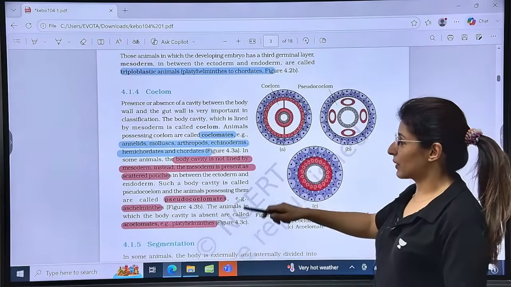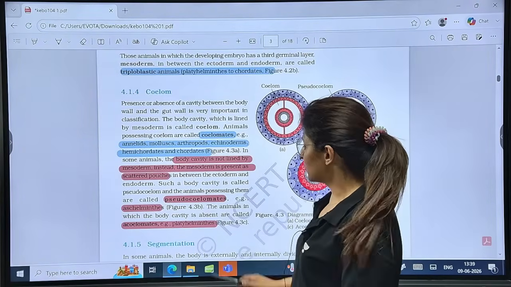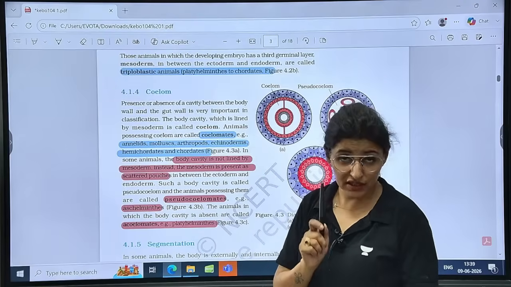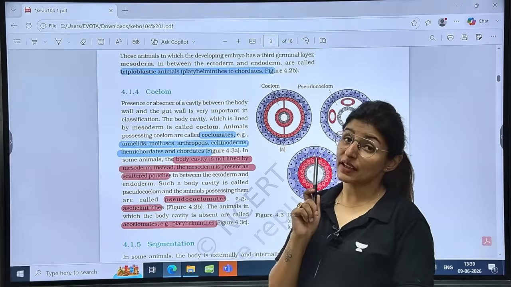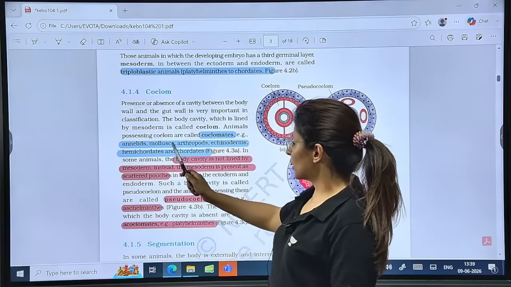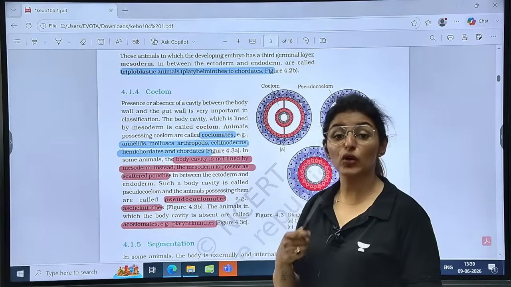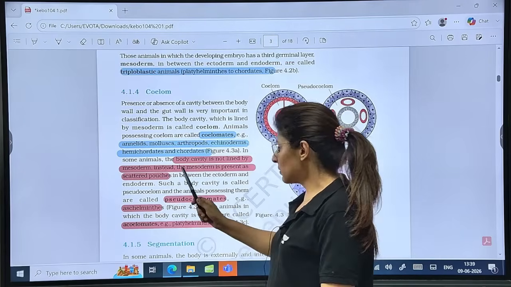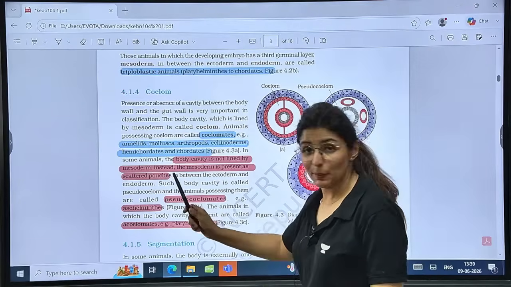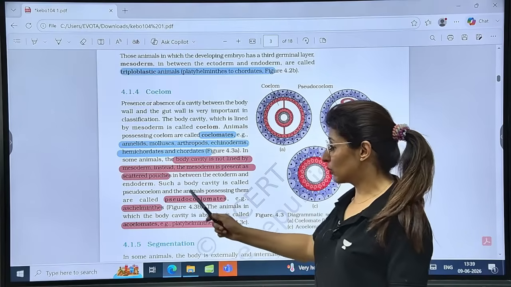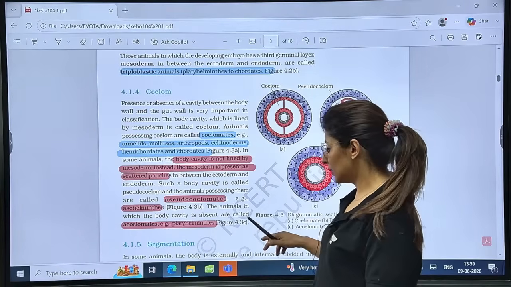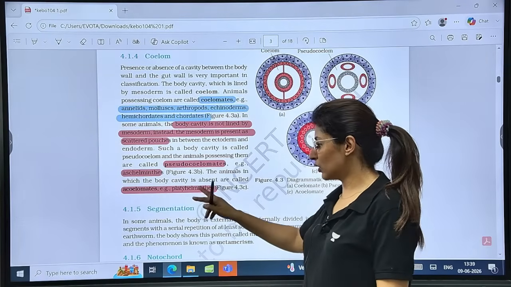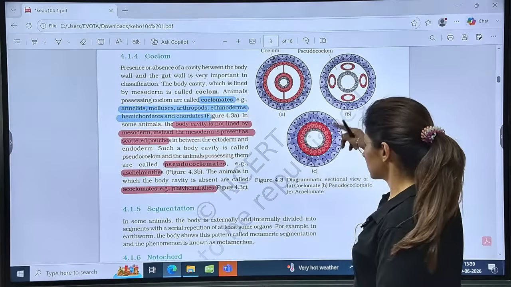Now this paragraph is very important. Coelom, right? The body cavity which is lined by mesoderm, but remember, on both sides. If mesoderm is present only on one side, it is a pseudocoelom. From Annelida onwards to Chordata, we have true coelomates. Body cavity not lined by mesoderm, instead mesoderm present in scattered pouches, this is pseudocoelom, only found in Aschelminthes. Is it clear? Then animals in which body cavity is absent are called acoelomate, like Platyhelminthes. Is that clear? See the diagrams.